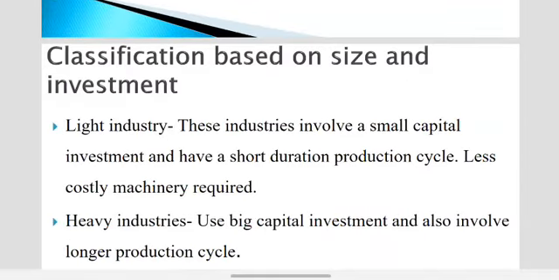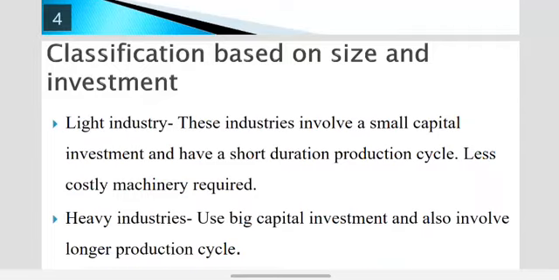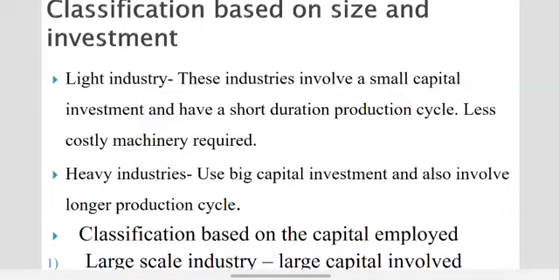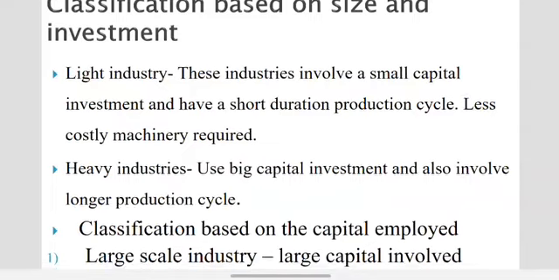Then classification based on size and investment, meaning the size of your industry and its investment. Light industry, as the name indicates, involves a small capital investment, not a large one, and has a short duration of production cycle. The capital investment is small, the production cycle is short, and the machinery cost is also small or less.